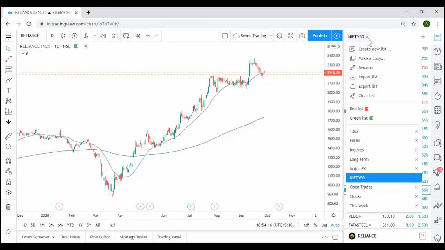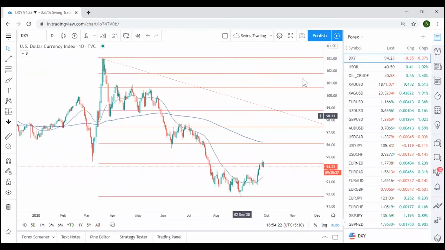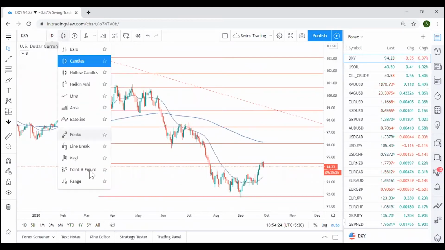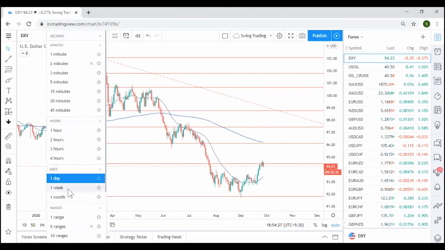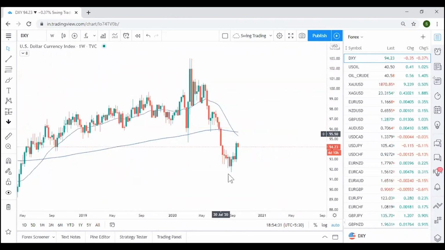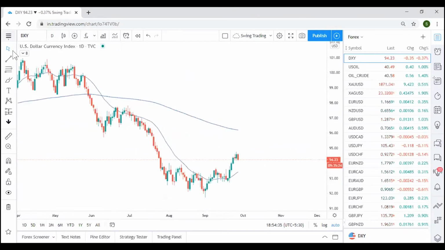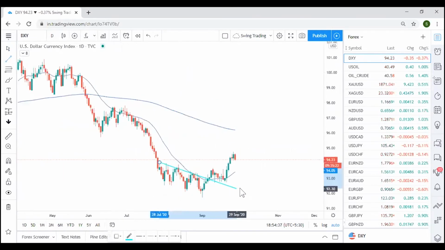Now let me move to the Forex market. There I'll start with the dollar index. I'll open the weekly now. We can finally do the weekly analysis because the breakout has happened. And if you remember, when we last discussed in the video, we were saying to check the daily closing and see how it is exactly working.